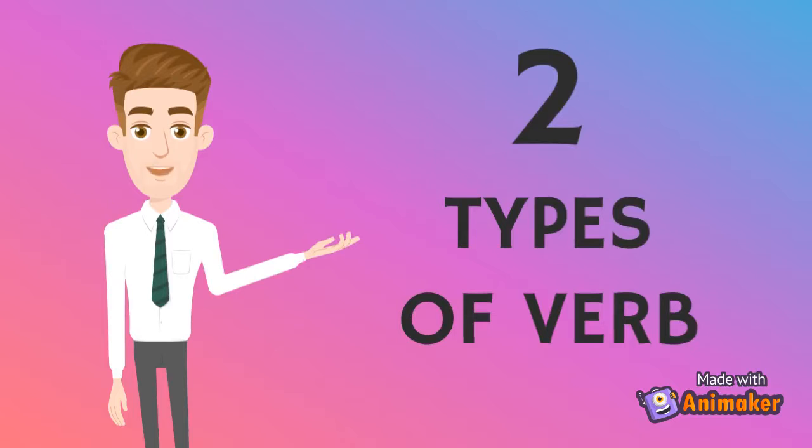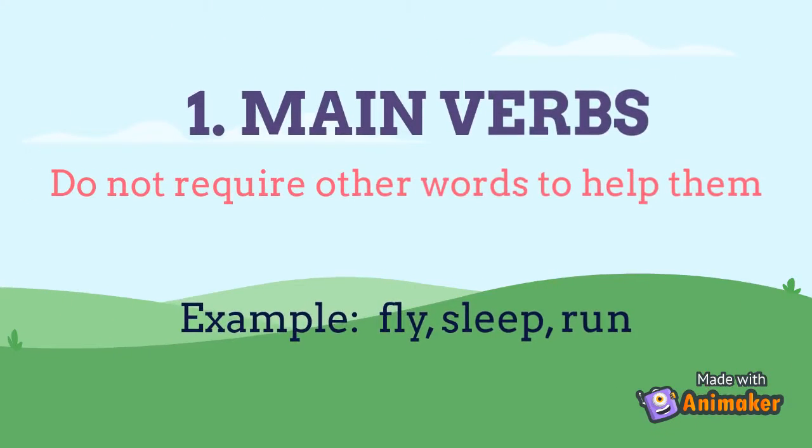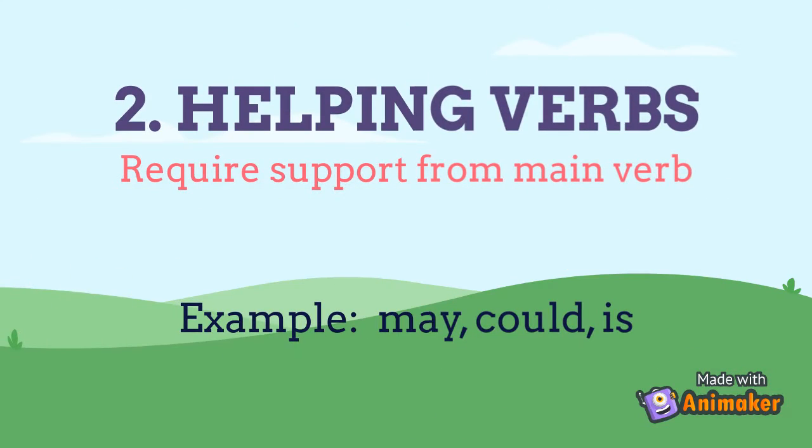There are two types of verb. The first one is main verbs, which are actual verbs. Main verbs do not require other words to help them. For example, fly, sleep, and run. The second one is helping verbs. It requires support from main verbs. For example, make, cook, and eat.